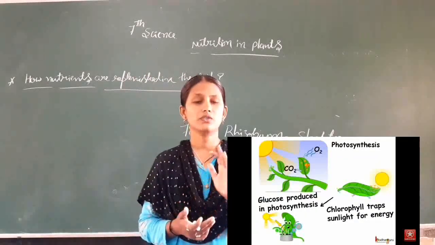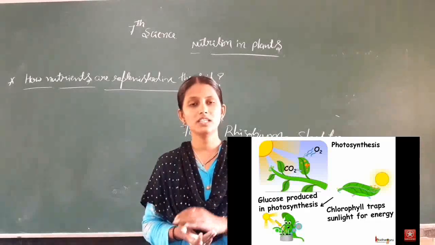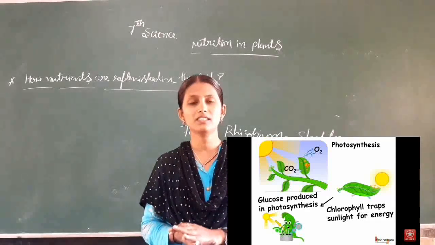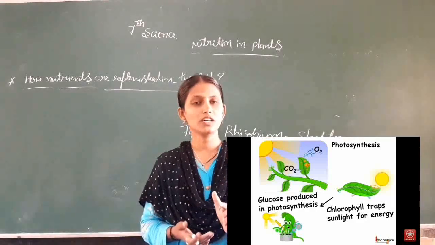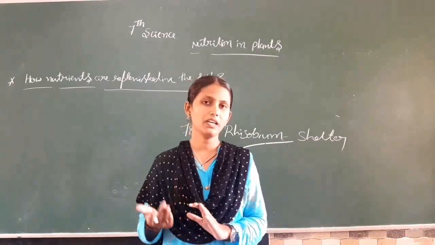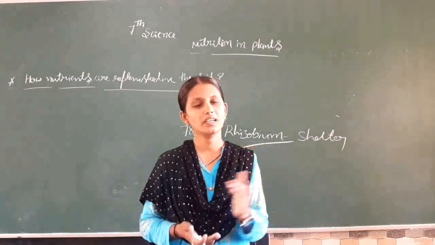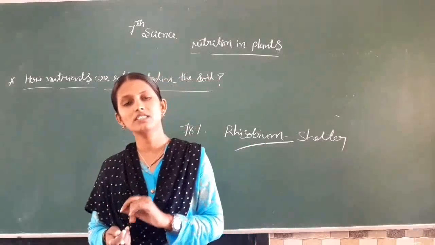How does the photosynthesis process take place in plants? How, by using raw materials like carbon dioxide and water in the presence of chlorophyll and sunlight, do the plants prepare food? Then what are the other components of food other than carbohydrates, that is the proteins and the lipids,